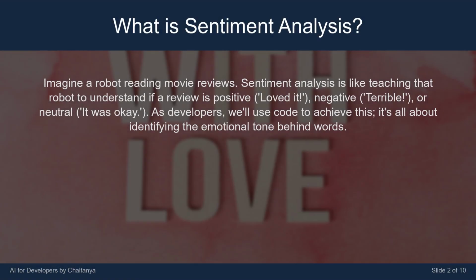Imagine a robot reading movie reviews. Sentiment analysis is like teaching that robot to understand if a review is positive, 'Loved it', negative, 'terrible', or neutral, 'it was okay'. As developers, we'll use code to achieve this. It's all about identifying the emotional tone behind words.